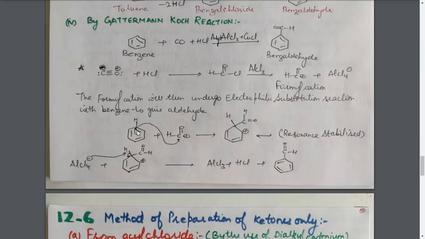This benzene will share its electrons with the formyl group or formyl cation. As a result, this resonance stabilized carbocation is formed. How? The carbon atom of this double bond will move to this carbon atom, and this formyl cation gets attached to this carbon atom.